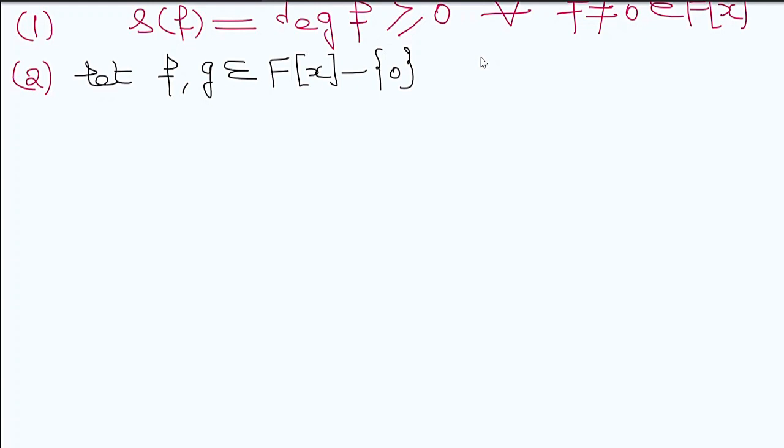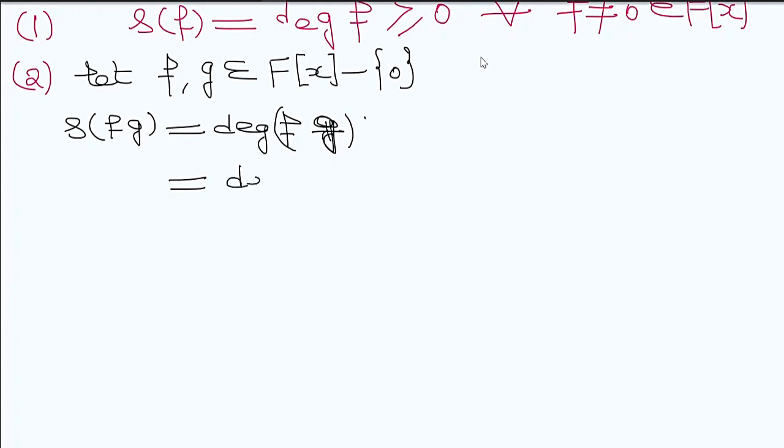Then delta of fg, by definition, is degree of fg, which is equal to degree of f plus degree of g.